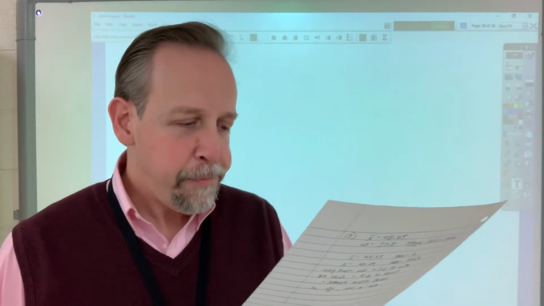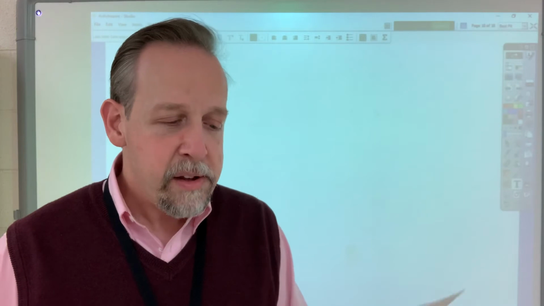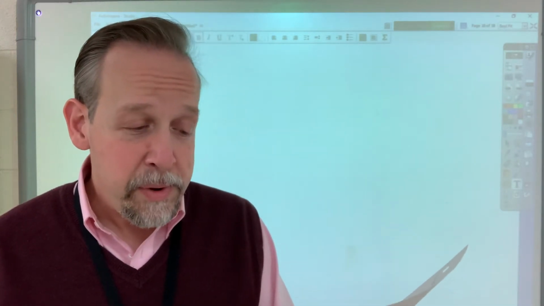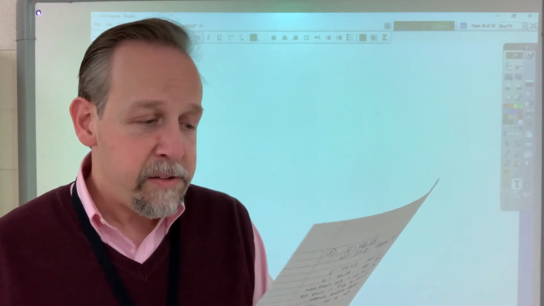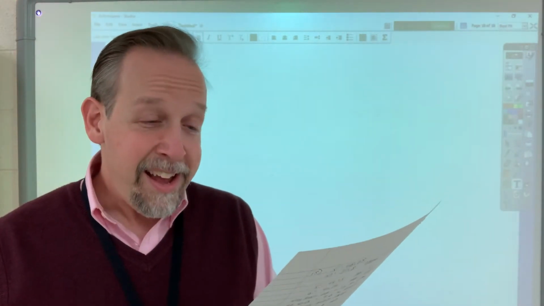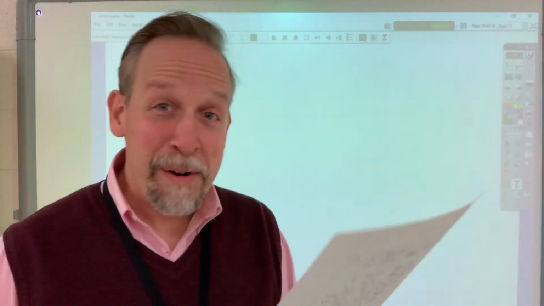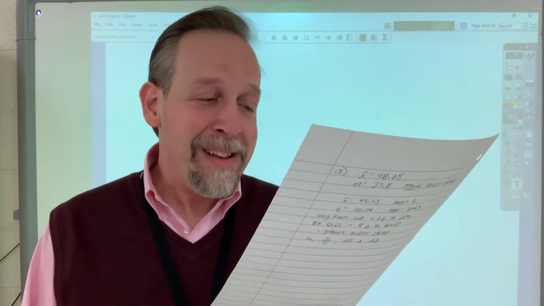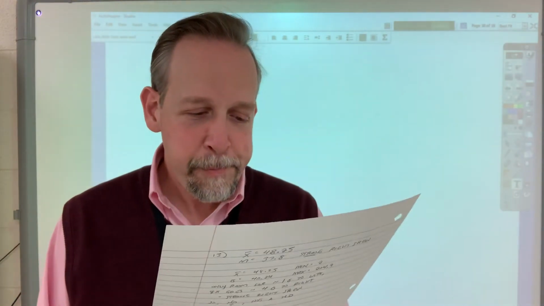Part B, well, let's see. It said what percent of soldiers would have head circumferences outside the range of 20 to 26 inches. That's the typical range. So if you find the Z-score for a 20-inch head circumference, you find that it is negative 2.54 repeating. Got dust in my throat. Pardon me. If you find the Z-score for the person with a 26-inch head circumference, you find that Z-score is 2.90 repeating.